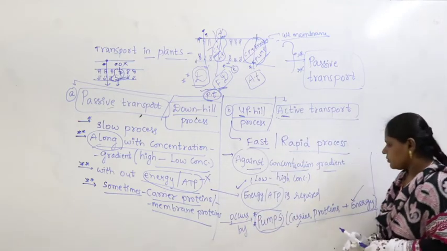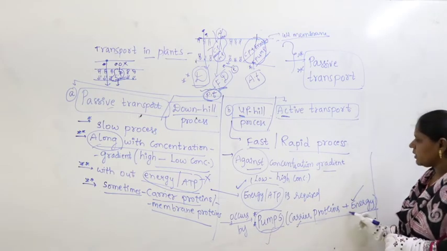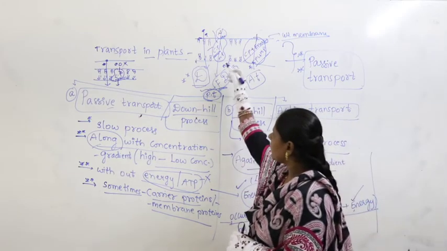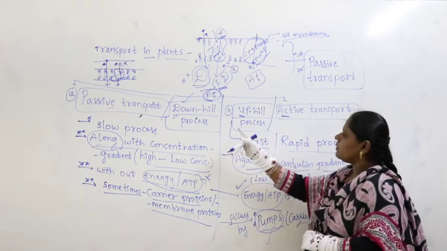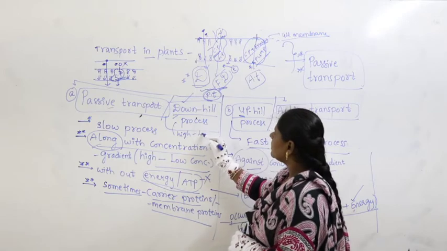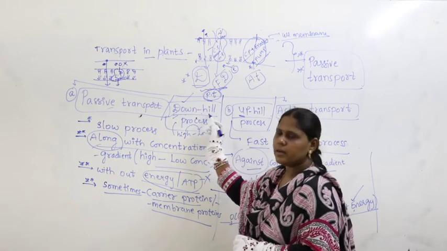Right? Now, here pumps are involved. Why are they called pumps? Carrier proteins plus energy. Where there is no energy, the molecules get transported by what is called downhill transport. Downhill means from where to where? From high concentration to low concentration. High to low, that's why it's called downhill transport.